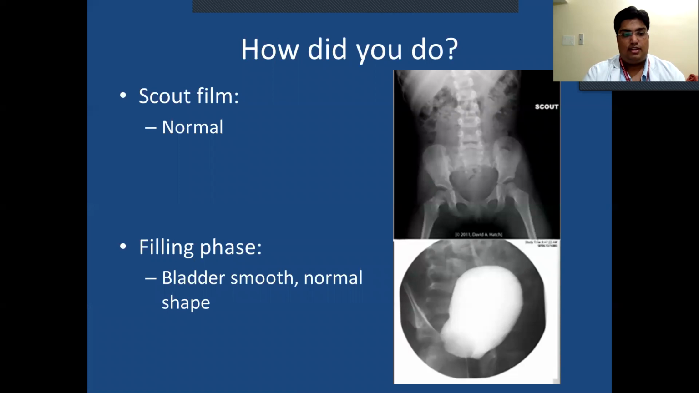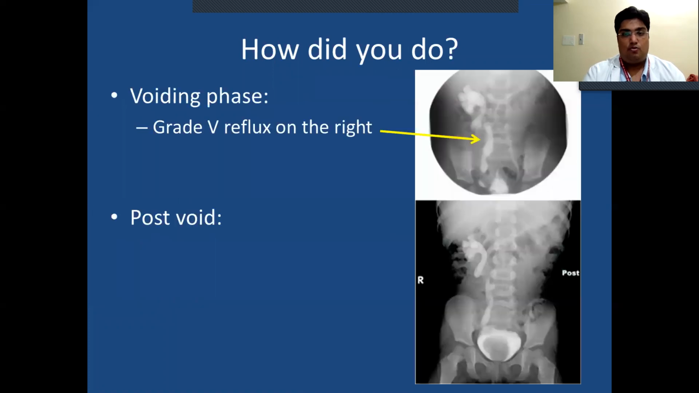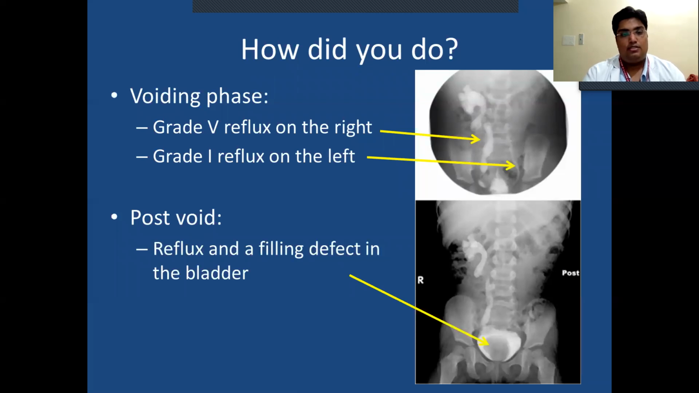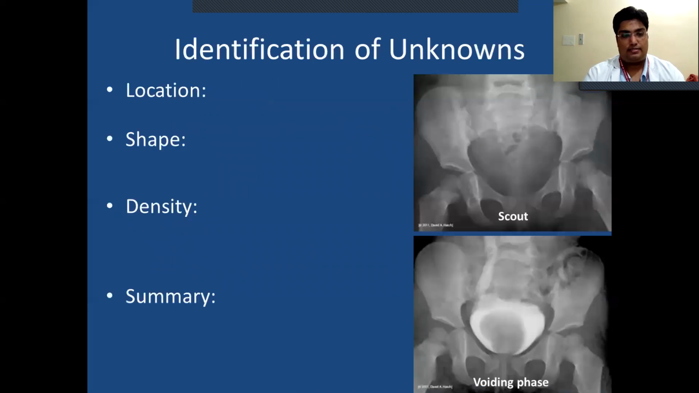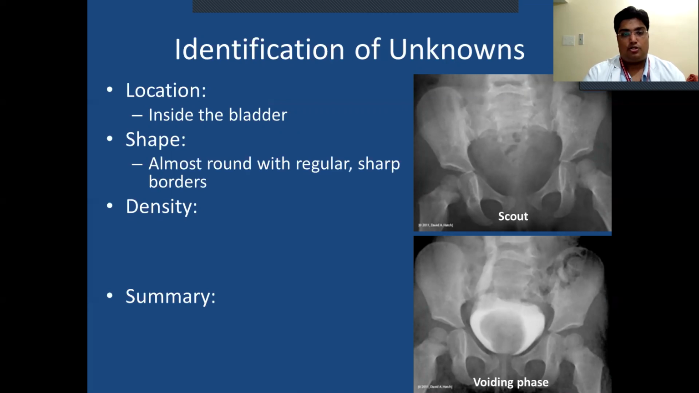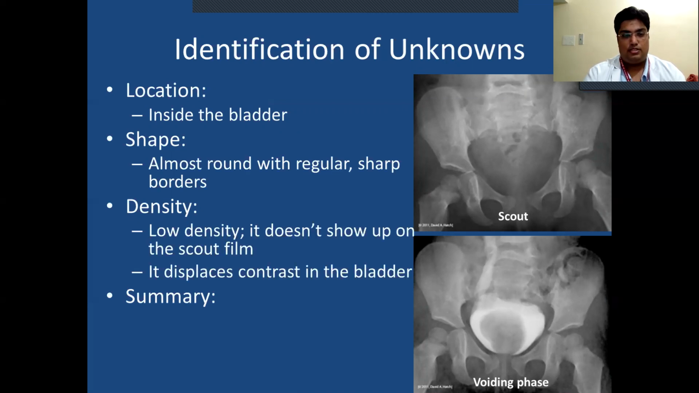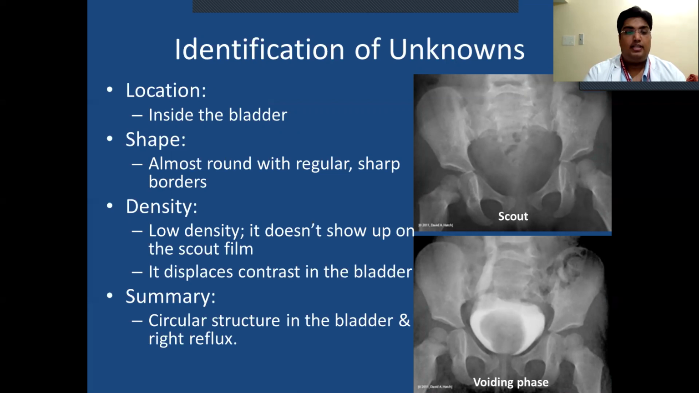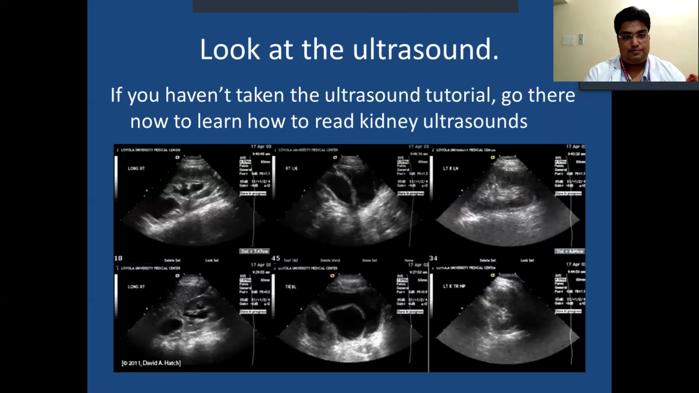Scout film normal, filling phase bladder smooth and normal. Voiding phase, there is grade 5 reflux on the right, grade 1 reflux on the left. Post void, there is reflux and a filling defect of the bladder. What is in the bladder? Location inside the bladder. Shape almost round with regular sharp borders. Density low, it does not show up on the scout film, and it displaces the contrast of the bladder. Summary: a circular structure in the bladder and right reflux.